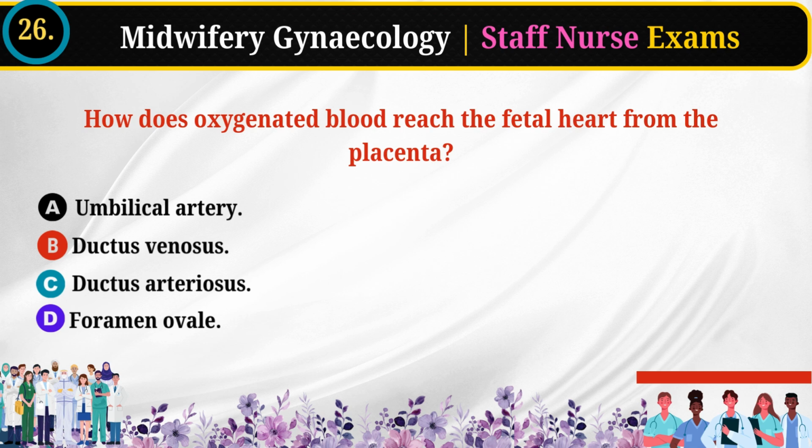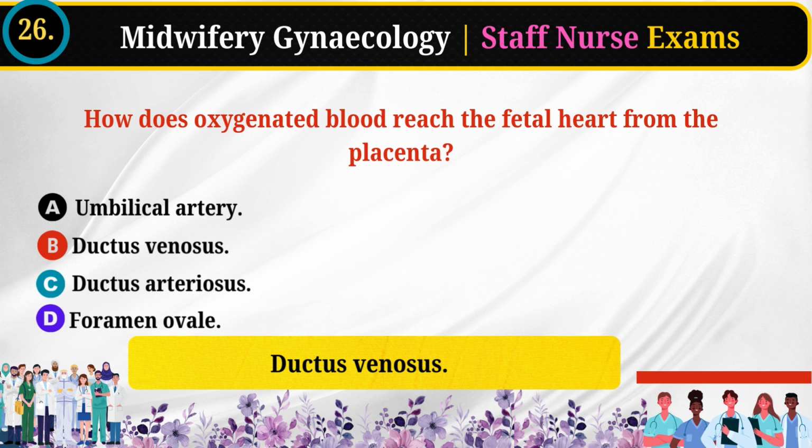26. How does oxygenated blood reach the fetal heart from the placenta? Umbilical artery. Ductus venosus. Ductus arteriosus. Foramen ovale. Answer: ductus venosus.